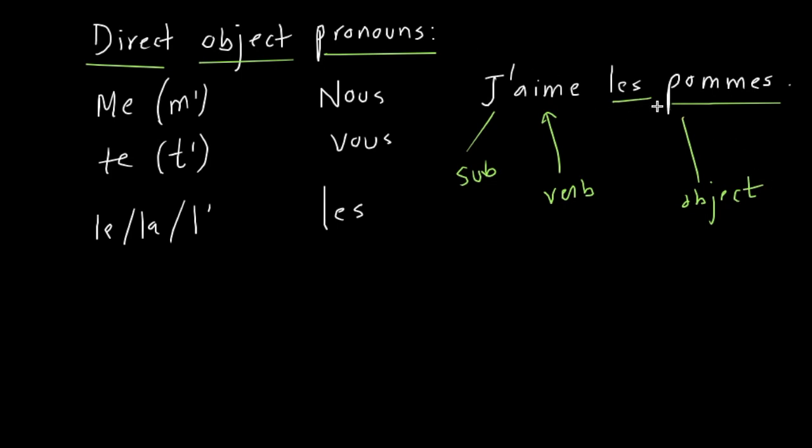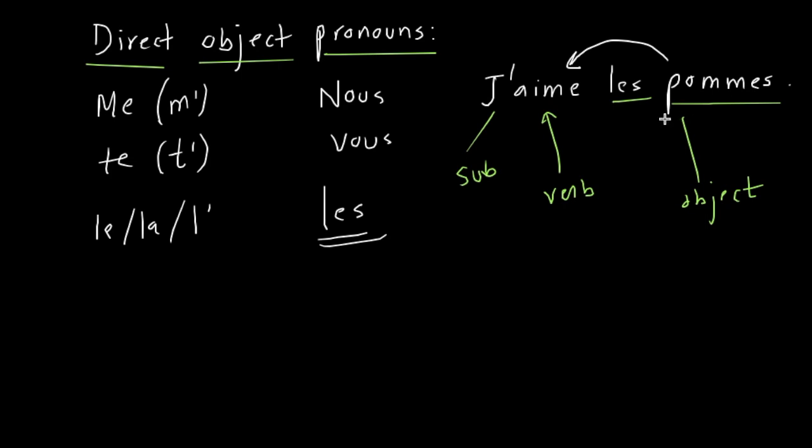Why is it a direct object? Because this object directly follows the verb, right? There's nothing in between verb and object. There's no preposition. There's no à, there's no de, nothing. So that's why this is a direct object. Now you can replace this direct object with one of the appropriate direct object pronouns. In this case, Opal, what will be the direct object pronoun appropriate to replace this direct object? Les. Les, because this is plural, right?